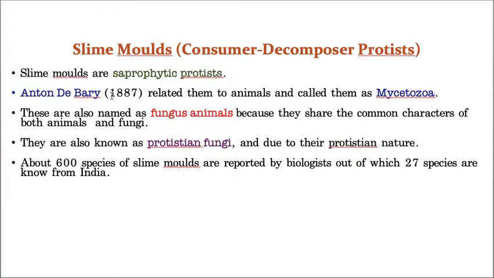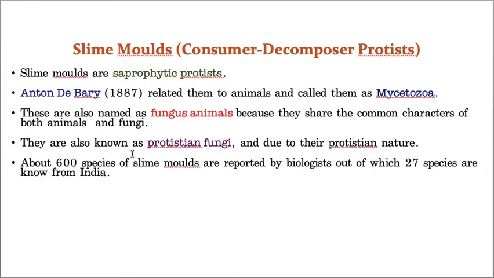The reason is it is now not treated as Mycetozoa because they found the similarities with fungi. That's why it is cancelled. So it won't usually be asked, so you need not worry. But this point you have to remember because they show equal resemblances with fungus and also animals. That's why they are called fungus animals. Now they are also called protistan fungi.